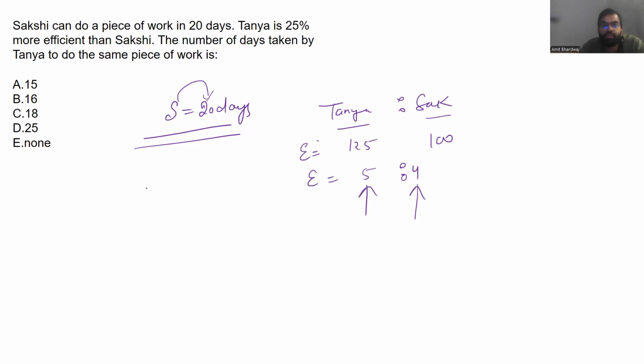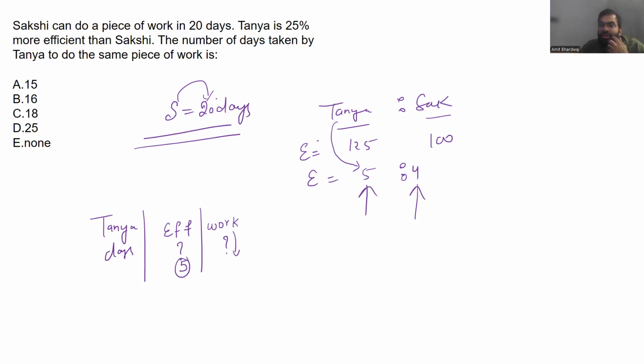Now please understand, question is number of days Tanya will take. Same thing is in front of us. If we know what is the efficiency of Tanya, if we know what amount of work she has to do, we can easily find out the days. And right now, Tanya efficiency is in front of us, 5. This is not a tough task. Work we need to find out.